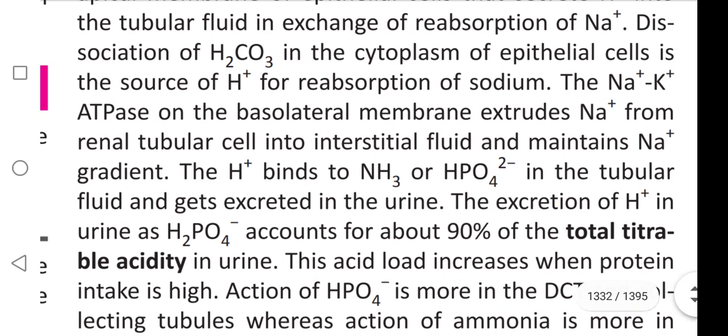Sodium-potassium ATPase on the basolateral membrane extrudes Na+ from renal tubular cells into interstitial fluid and maintains the Na+ gradient.